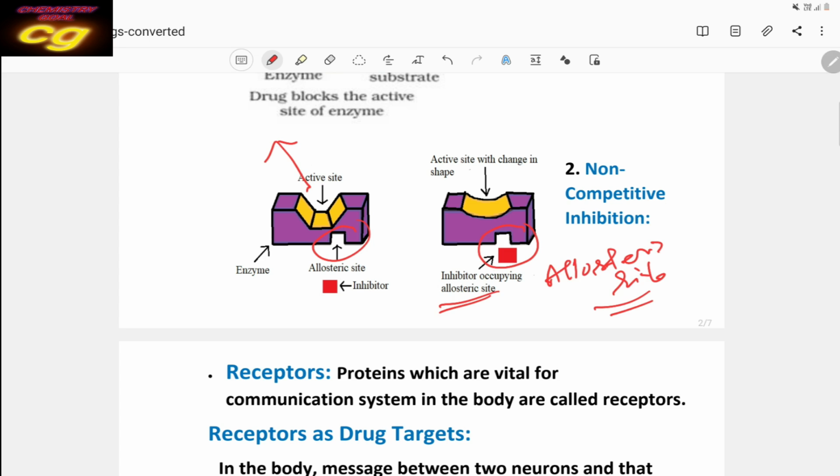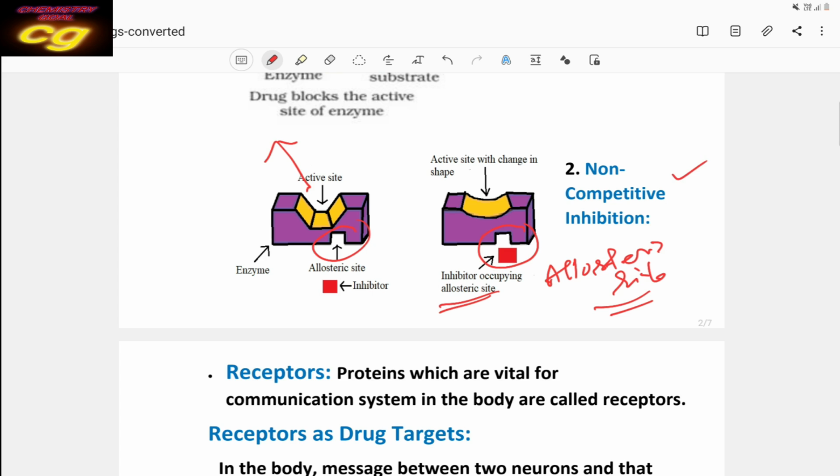This allosteric site is the site produced other than the active site, where the drug occupies. So the drug is attached either to the active site or at the allosteric site. When it interacts with the allosteric site, it is called non-competitive inhibition, or non-competitive inhibitors.